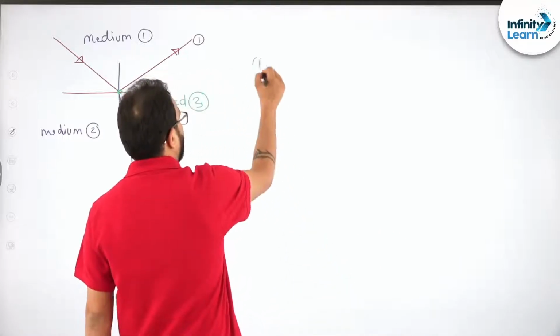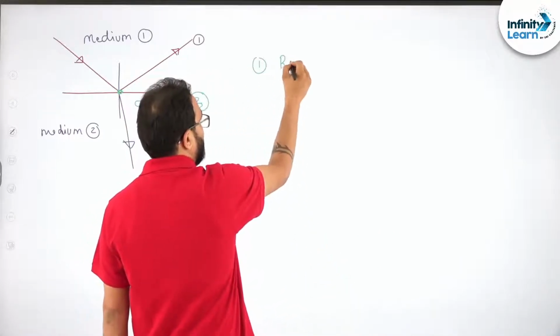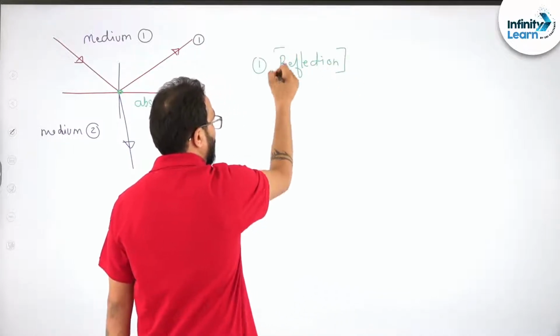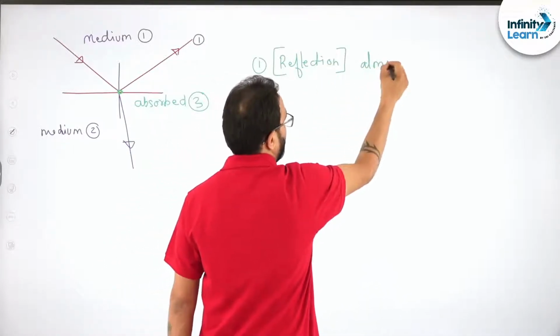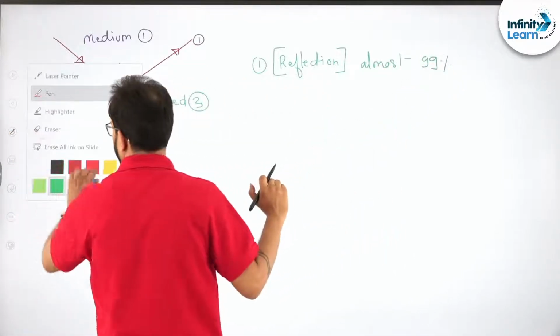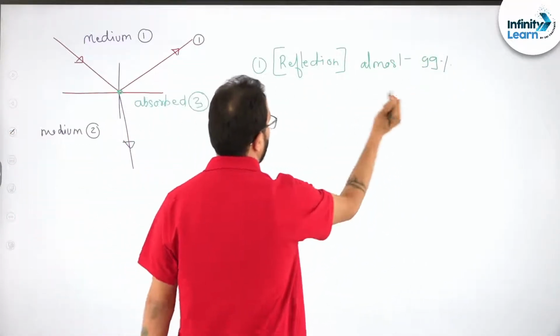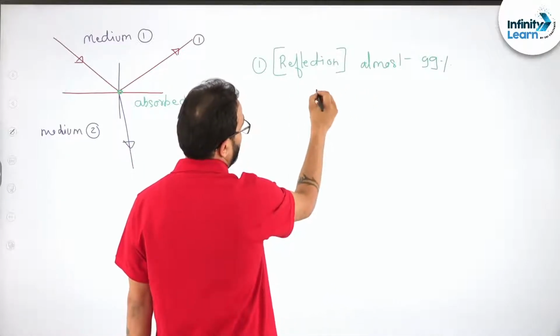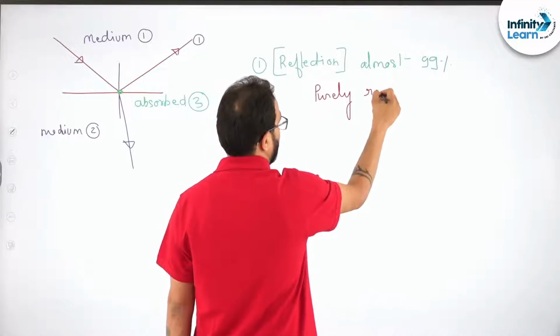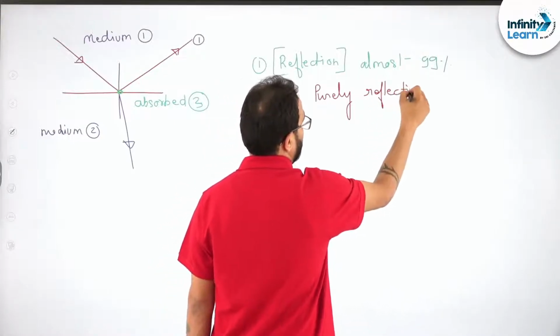Okay, so when only reflection is happening, almost 99% of the light is reflected back in the same medium, then we say that it is a purely reflecting surface.